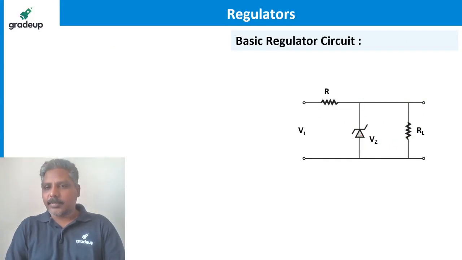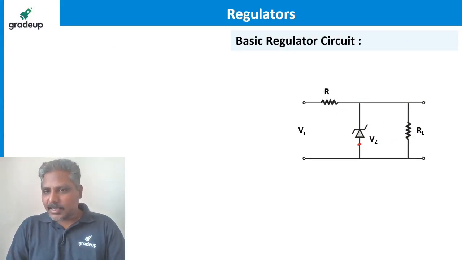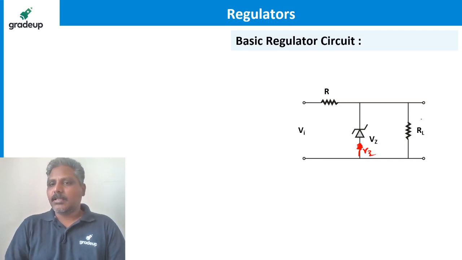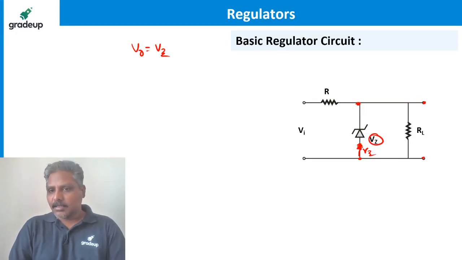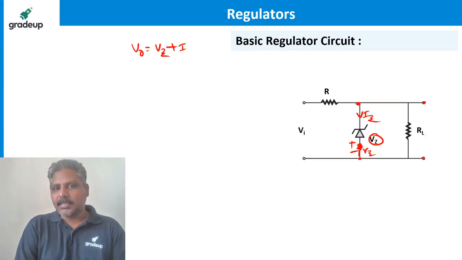Why does Rz have to be considered? If I consider a practical diode, I have to show Rz like this. So what is the output voltage between these two terminals? V0 is going to be Vz, which is this, plus the drop across this. How much is the drop? Iz is the current flowing through this, so Iz into Rz is going to be the drop.